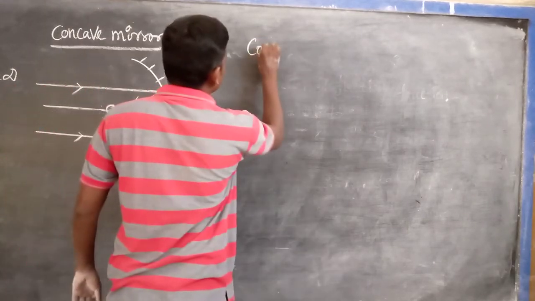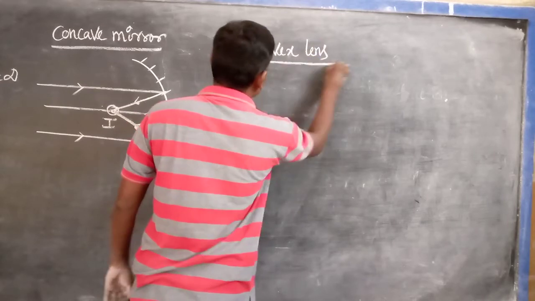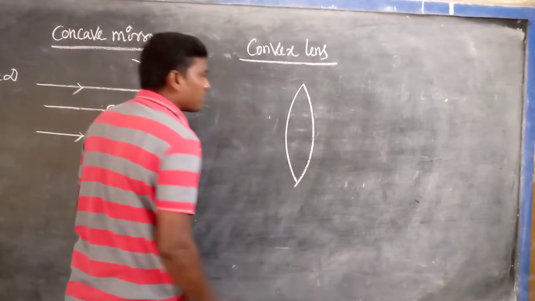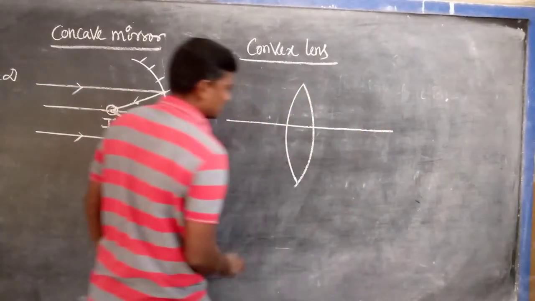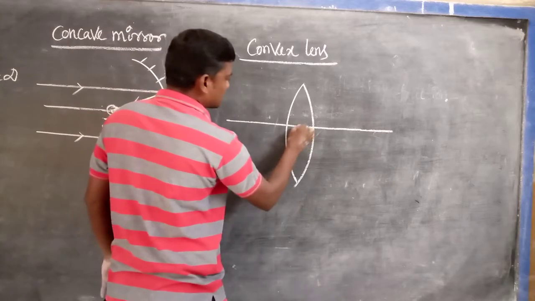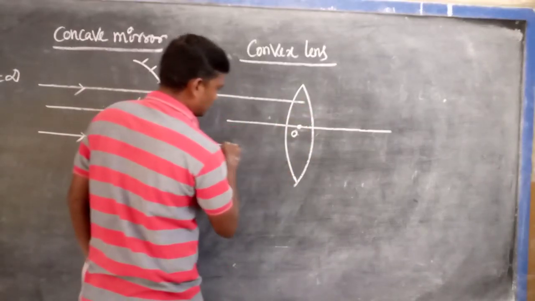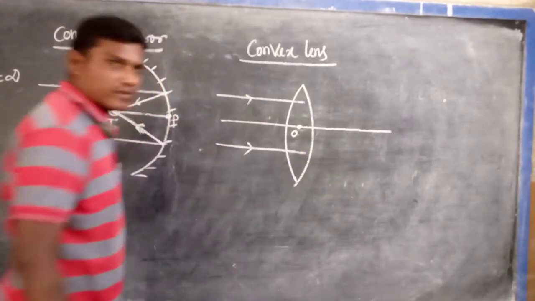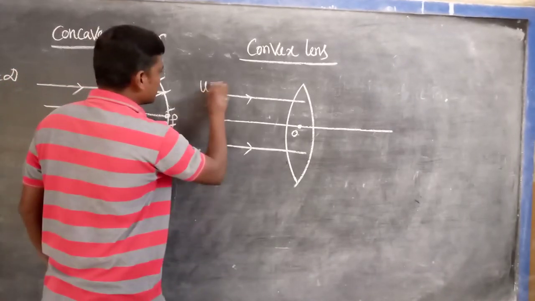Next, this side, a convex lens for understanding. It is an equiconvex lens. This is the optic centre. A group of a parallel beam of rays, the object is at infinity.